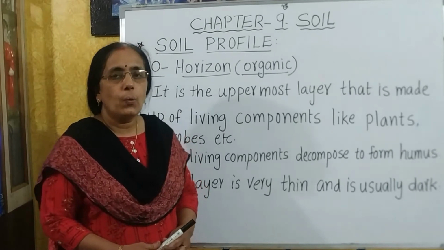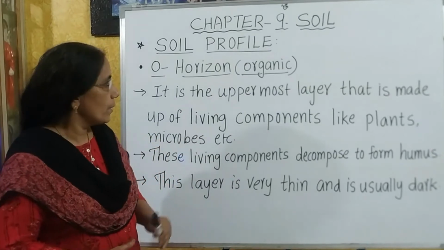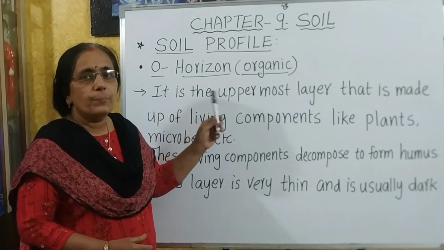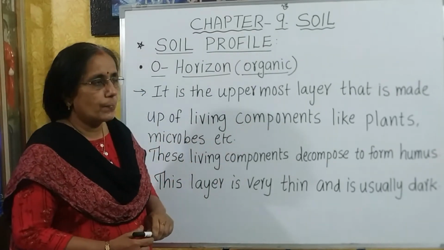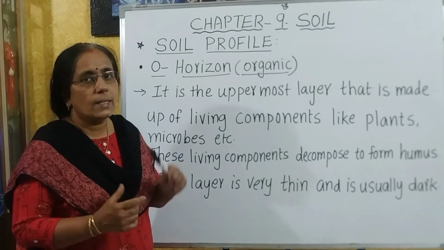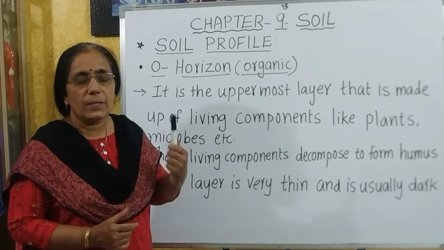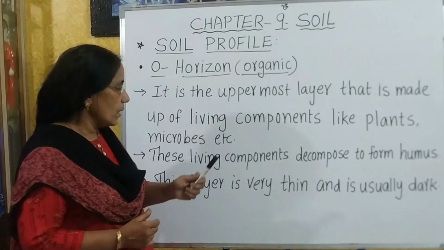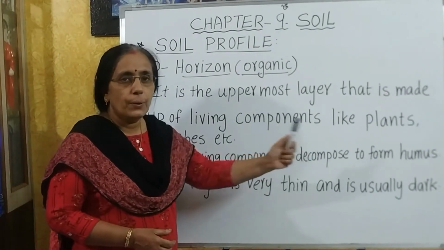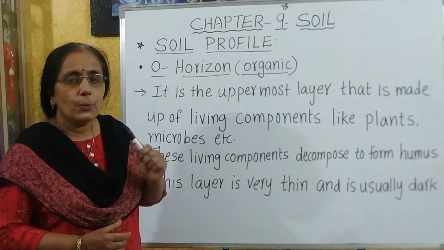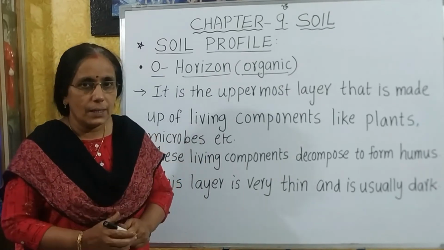First of all, we will see O horizon. O horizon represents the organic layer. It is the uppermost layer that is made up of living components like plants, microbes, etc. So why do we call the O layer the organic layer? Because it is made up of living components like plants, microbes, etc. And these components are decomposed slowly by the microbes and form humus. What is humus? Humus is the dead remains of plants and animals that get decomposed by the decomposers.